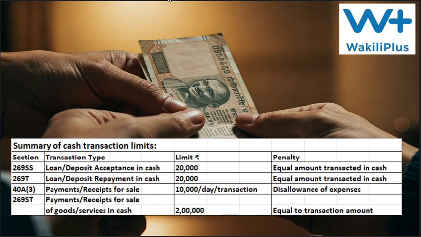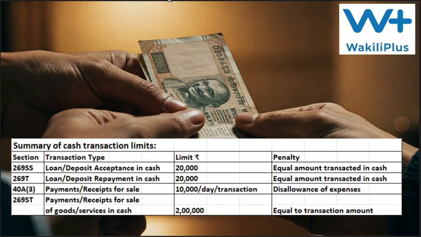Then 40A(3) we have discussed. This is regarding the maximum amount that can be paid in cash for businessmen and professionals. If they incur expenses of more than 10,000 in cash, that will be disallowed as an expense. We have also discussed 43(1), that is for depreciation. Depreciation will not be allowed for such fixed assets.